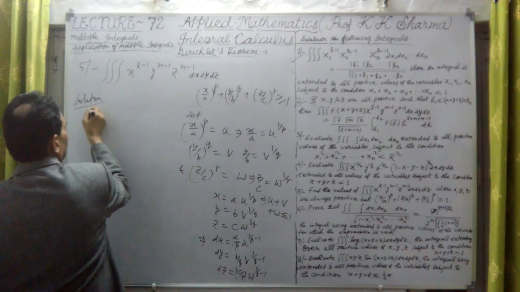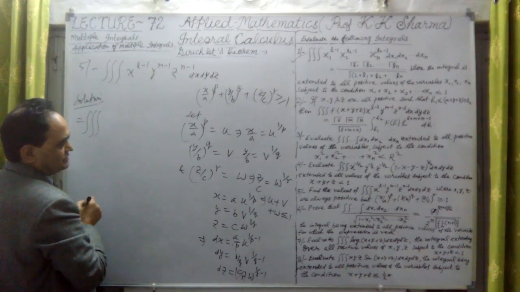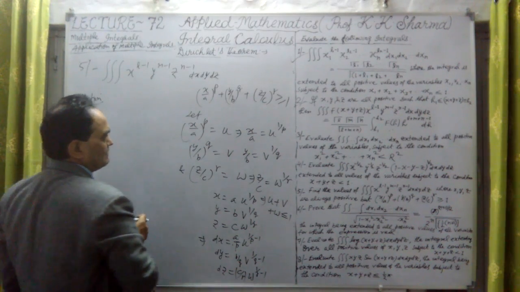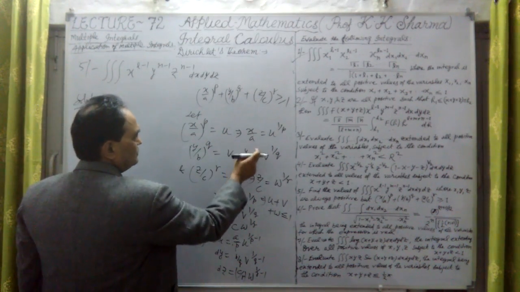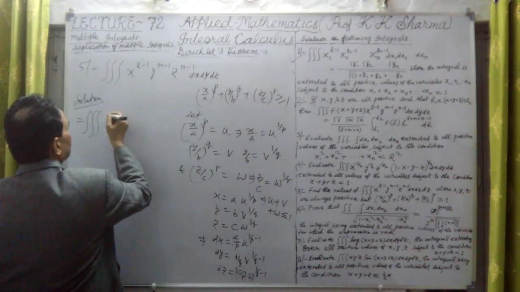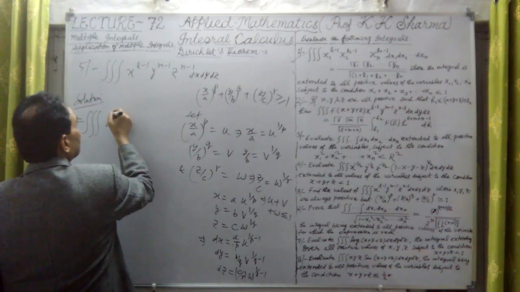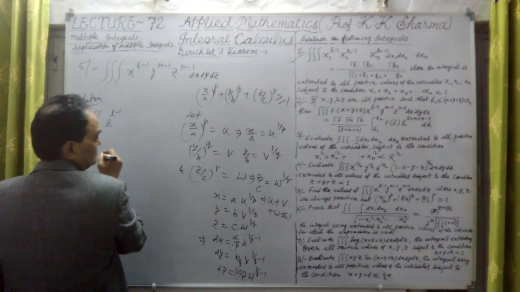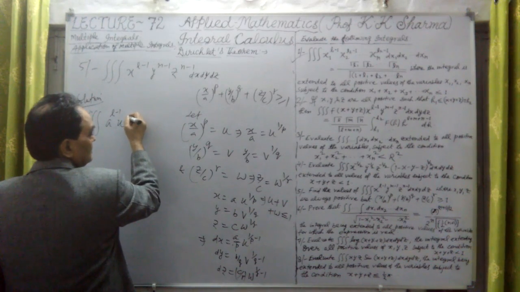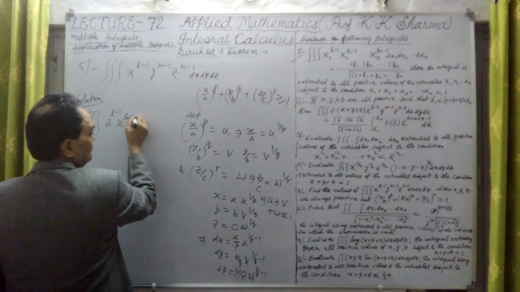This implies that this whole value equals, let me take these three integrals. What about x here? x equals a into u raised to the power, so x raised to the power l minus 1 gives a raised to the power l minus 1 into u raised to the power l minus 1 upon p.